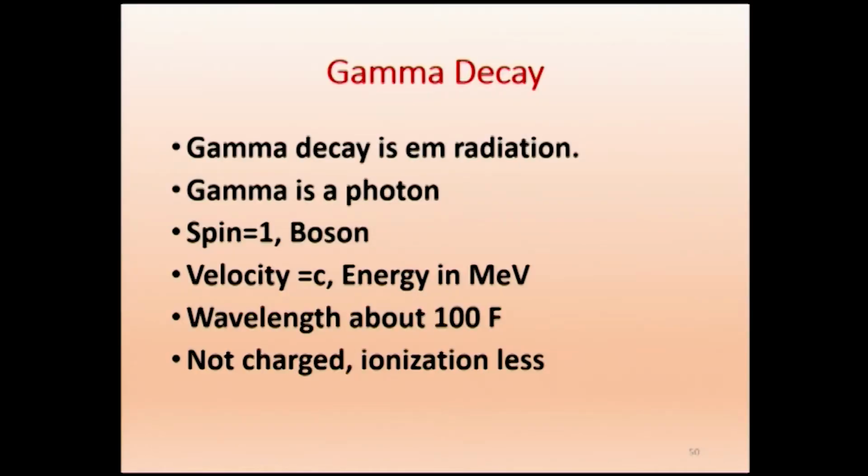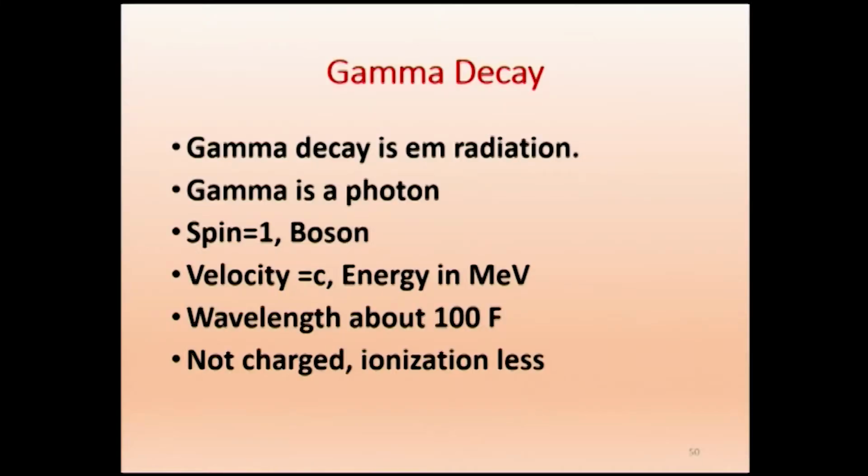So gamma decay. Gamma decay is an electromagnetic radiation, EM radiation. Therefore, it will not be affected by electric field or magnetic field. Alpha particle is positively charged, and therefore it will be affected by electric and magnetic fields, and so also beta particles. But gamma is an electromagnetic radiation like light waves. Therefore, it will not be affected by electric and magnetic fields.